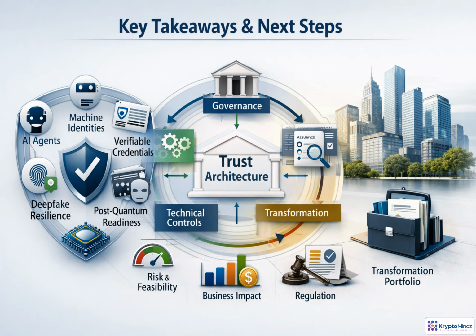The big takeaway is that AI trust is not a single control. It is an integrated architecture across identities, agents, credentials, provenance, resilience, and quantum readiness. Your next step is to turn the capstone outputs into an executive-ready transformation portfolio, prioritized by risk, feasibility, impact, and regulation.